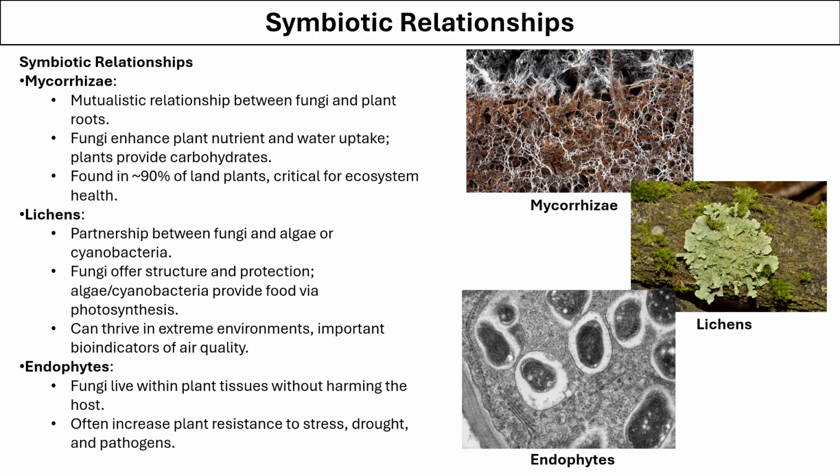The other kind of interaction is lichen, which is the association of fungi with alga or cyanobacteria. The fungi offers structure and support, whereas the algal partner provides food via the process of photosynthesis. Lichens can thrive in extreme environmental conditions, and they are important indicators of air quality. Endophytes are the condition where fungi lives within the plant tissue without harming them. Often, this leads to increase of plants' resistance to stress, drought, and pathogens.